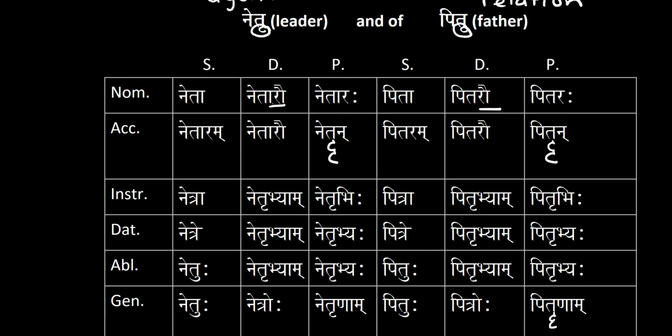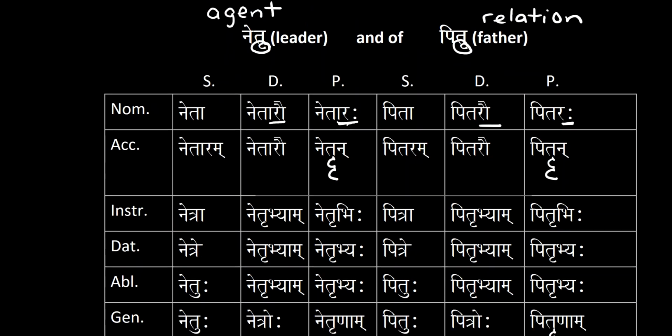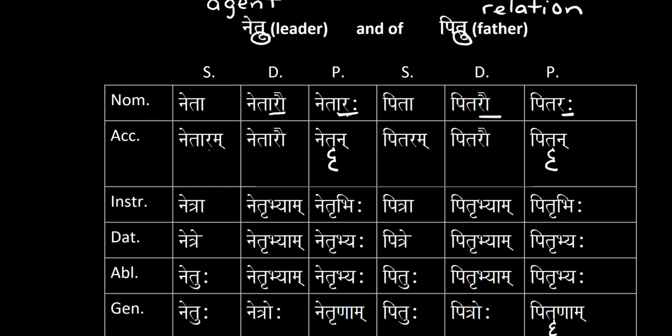So back to the difference, ārau versus arau, and then ārah versus arah. That extra long ā is not there. Same thing for the accusative singular and dual. We have netāram versus pitaram.